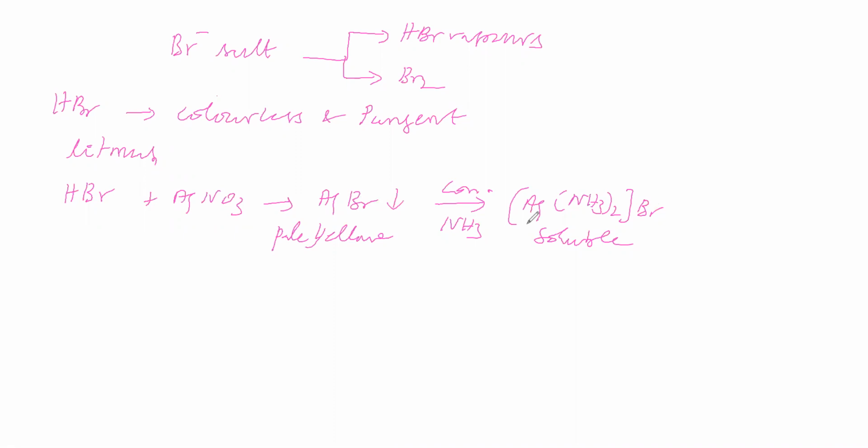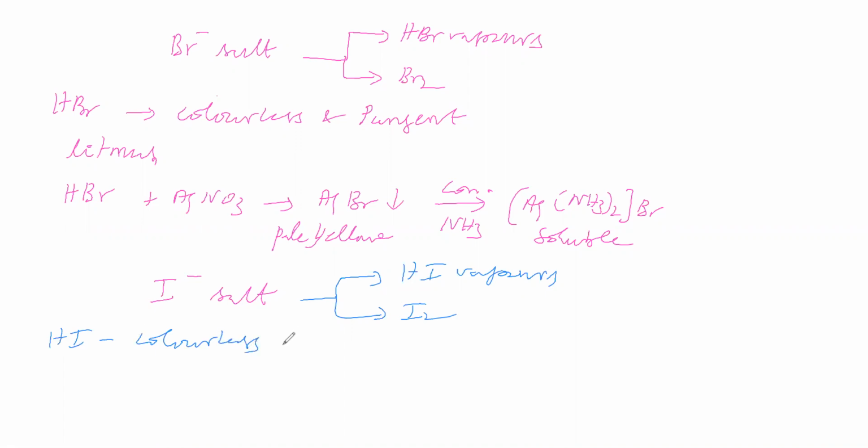Okay. Next we will take iodide salt. Iodide salt on dry heating gives one possibility, HI vapors, and another possibility, I2. Now HI vapors. HI vapors are colorless and have a pungent odor. HI turns blue litmus into red.